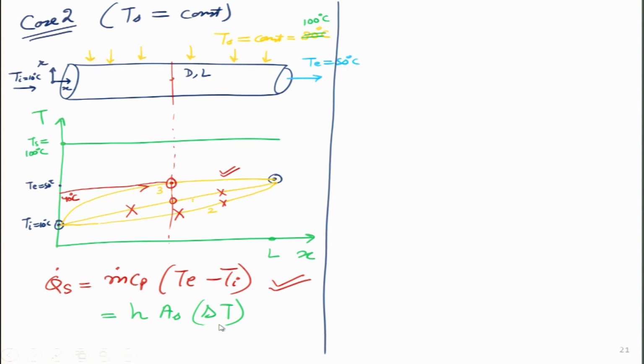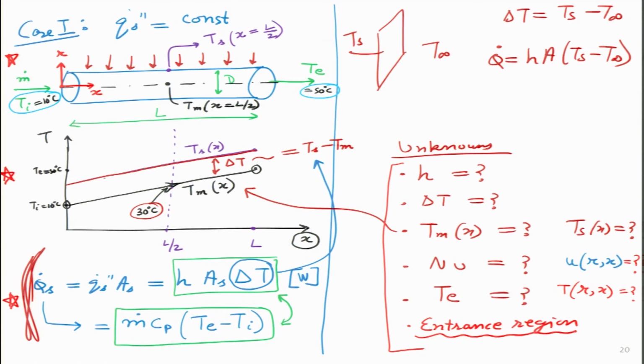And how will I define this delta T? This delta T is essentially some difference between the surface temperature and the fluid mean temperature. In the earlier case, the fluid mean temperature and the surface temperature both were increasing, so we have a parallel line. So, delta T is very easy to find. Throughout, the delta T is constant, isn't it?